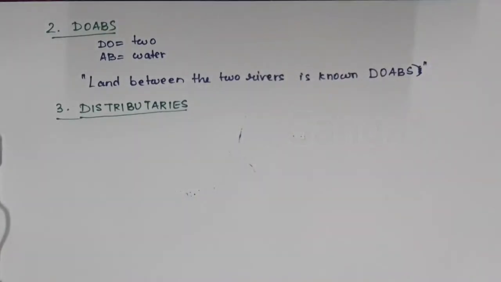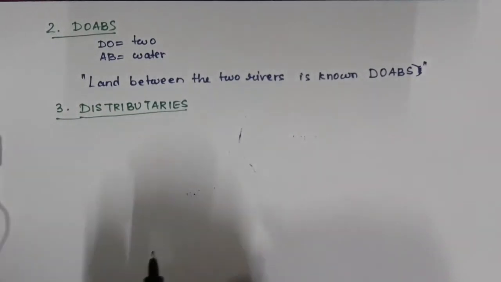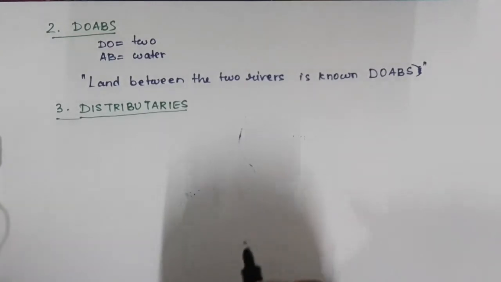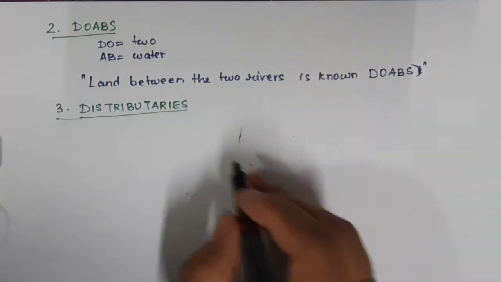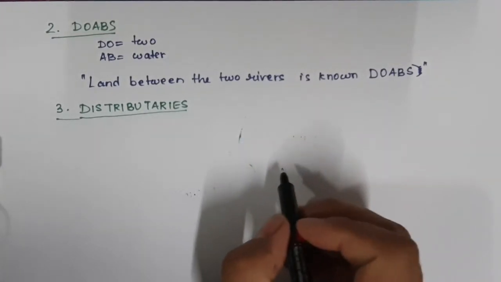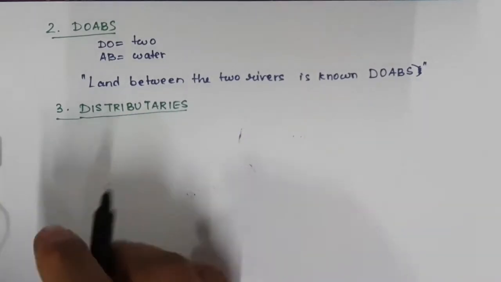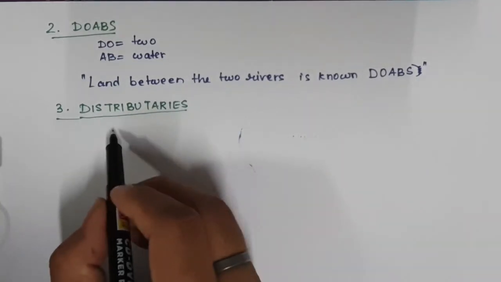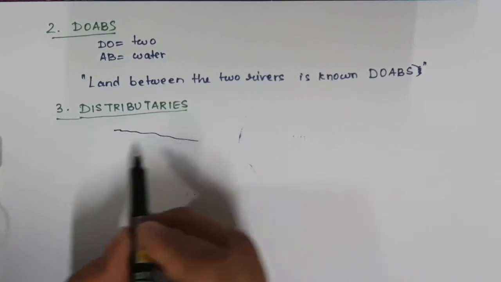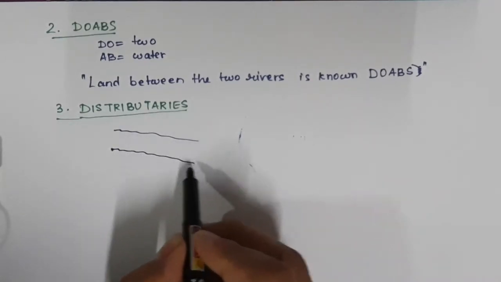Now let us try to understand the next topic, which is distributaries. If you read the word, it sounds like distribution. As we know, the alluvium sediments, in the lower course, as the river comes down, they start to settle. So let me make a diagram to understand. For example, this is a river.